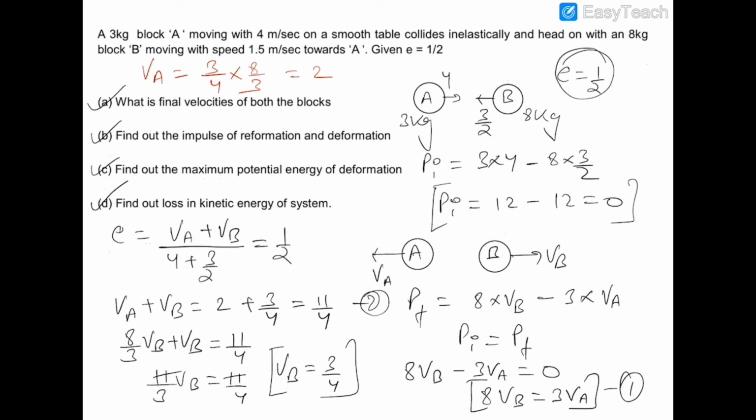Now let's move on to the second question, which is to find out the impulse of reformation and impulse of deformation. So we know that impulse of deformation is the impulse just before the maximum deformation. We have already discussed this fact in our theory video.